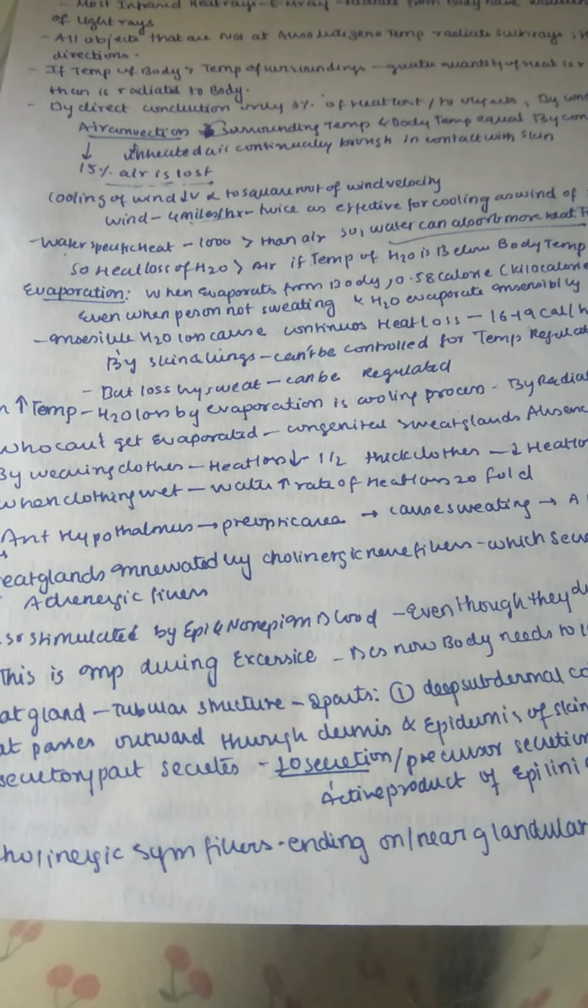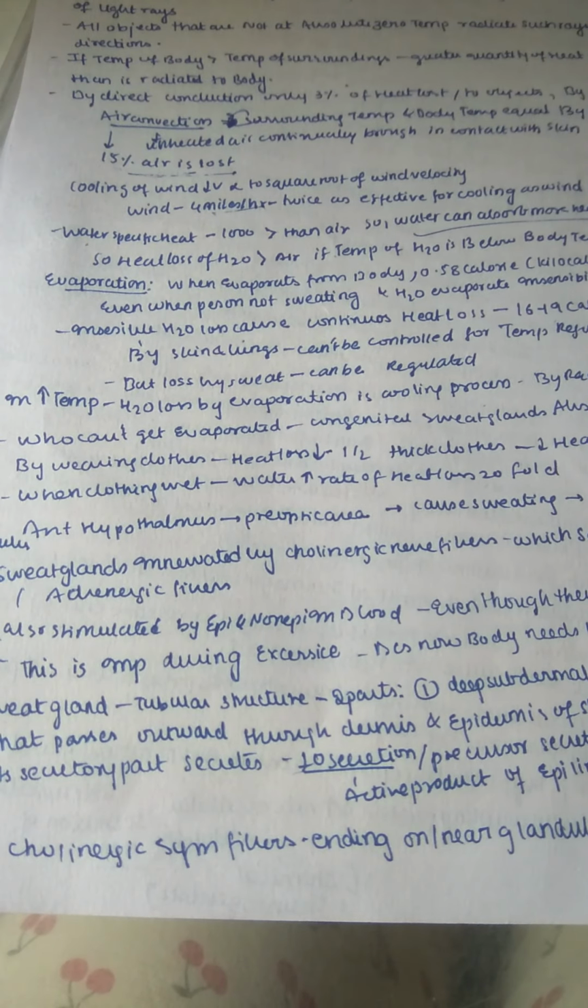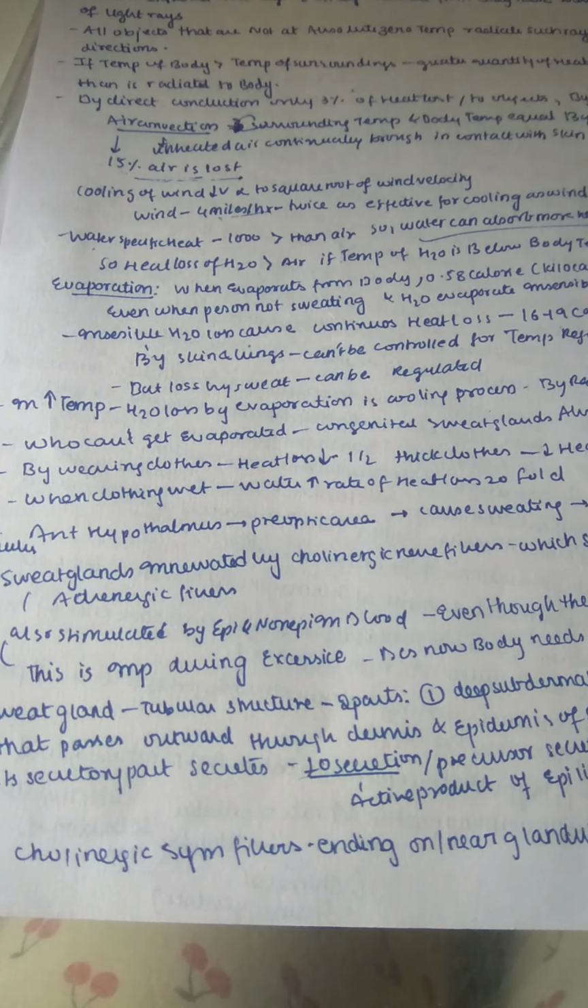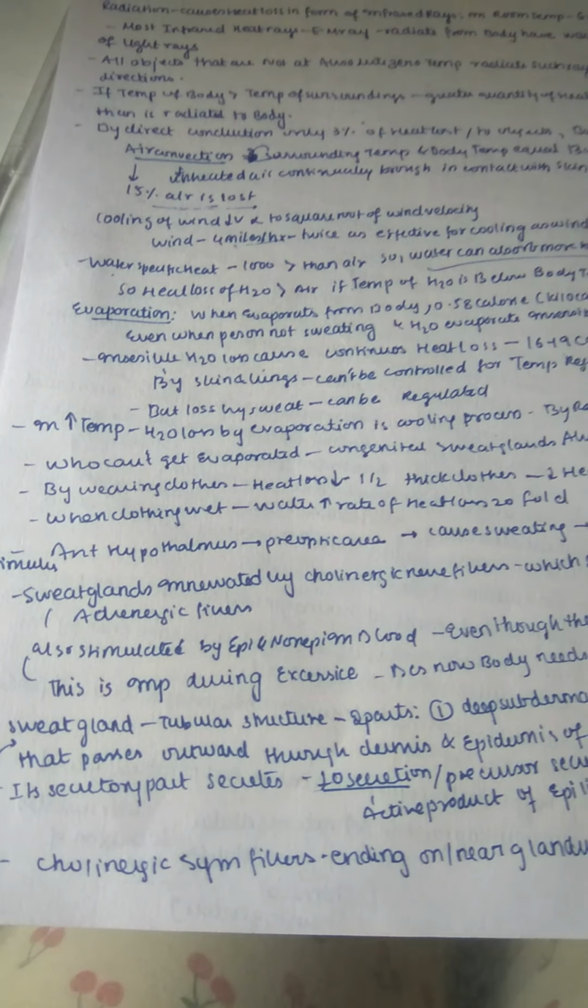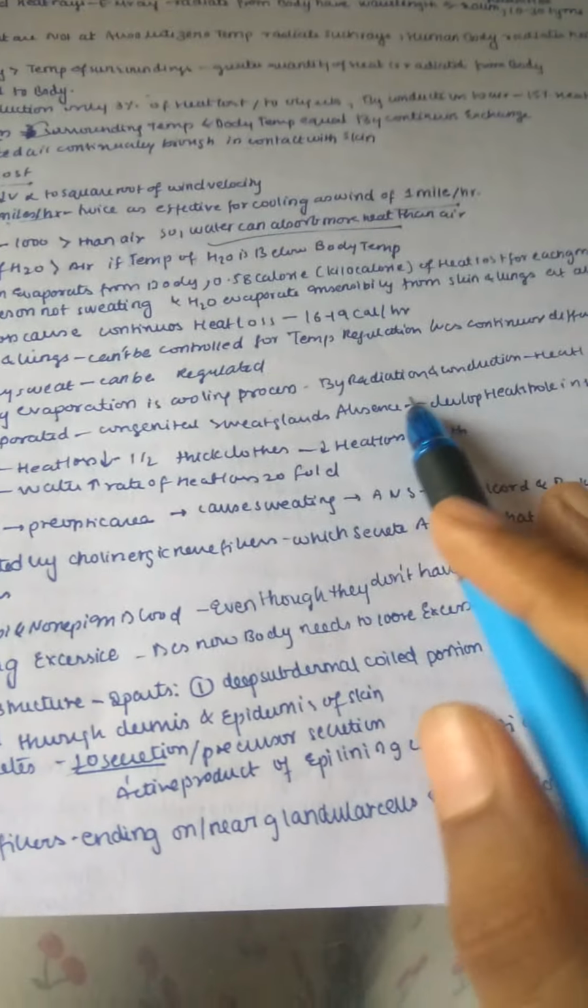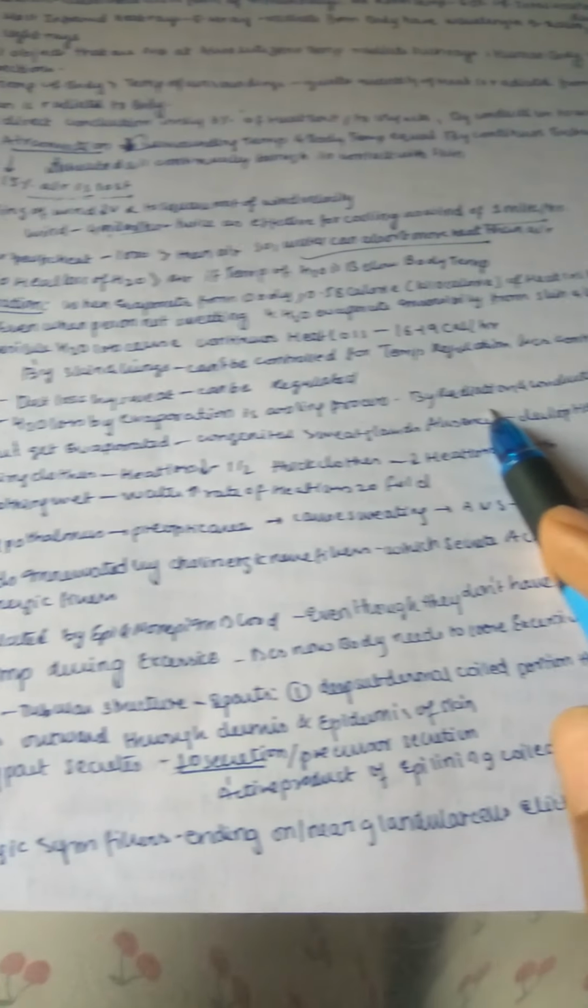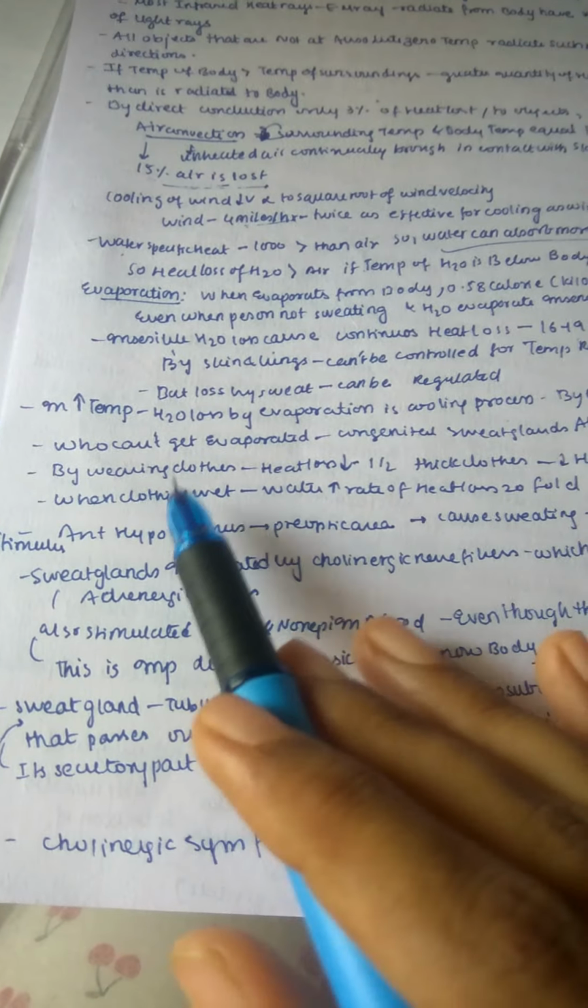As you can understand, outside the temperature is very high, so our body wants to cool from inside. It pushes out more water from our body in the form of sweat, so that our body will cool. So by radiation and also conduction, there is a heat loss process going on. So who can't get evaporated?